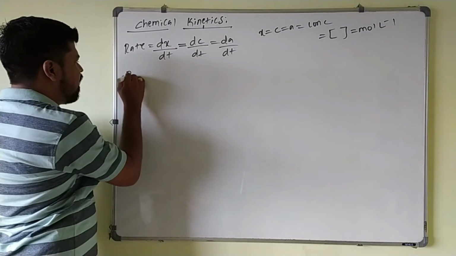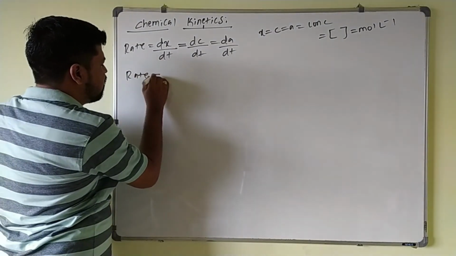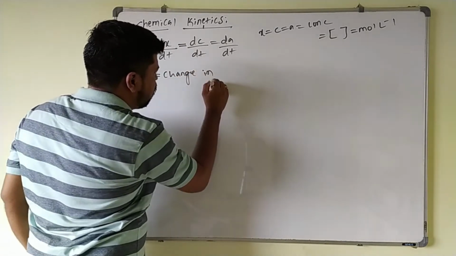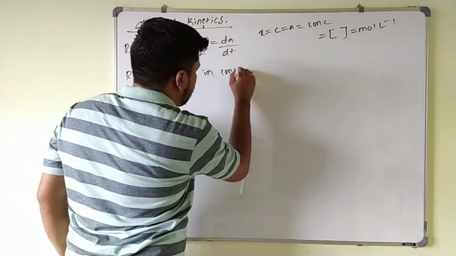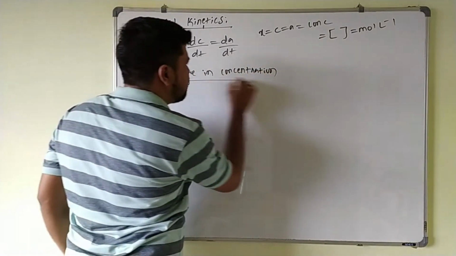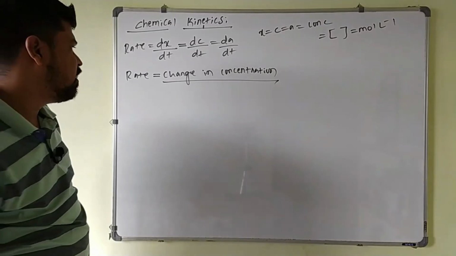So the rate of the reaction is nothing but the change in concentration of the reactants or product divided by the time taken.